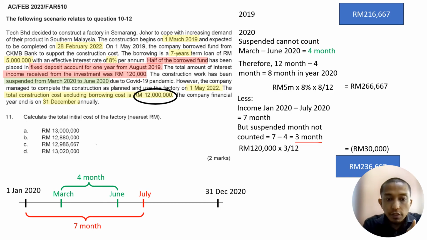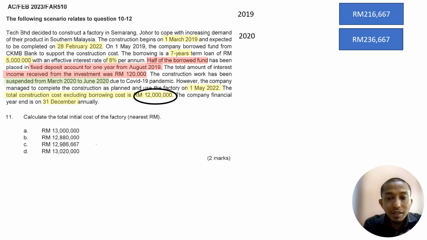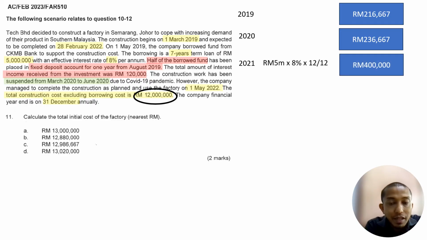2022. All right. So next, for year end 2021, 2019 and 2020 we finish. What happened in 2021? You see in this information, the question did not mention anything weird, any hiccup or interrupt, right? So we can assume that we take a full year. Full year is 12 over 12. So 5 million times 8% times 12 over 12, we get 400,000.